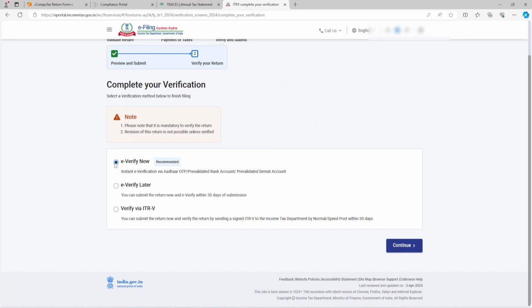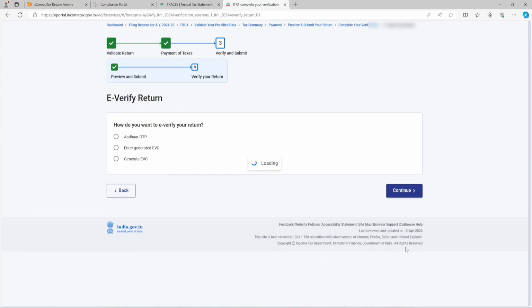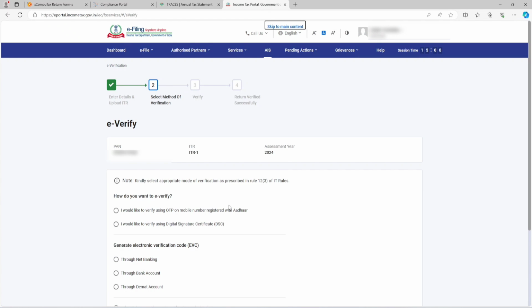It means you verify right away and it gets processed. After clicking on it, you need to continue. If your Aadhaar OTP is not coming, or your PAN is not linked with Aadhaar, then you can e-verify later as well. You can use e-verify via ITRV. In this method, you have to download the ITR, sign it, and send it to CPC Bengaluru. We are using the e-verify now method. Then we have to click on continue.